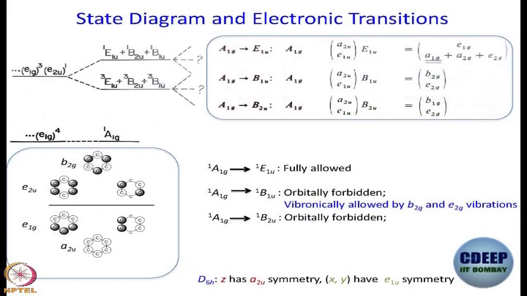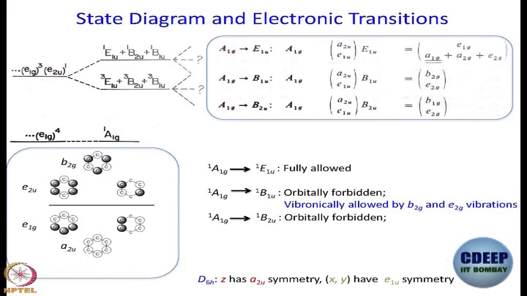But before that, this is a summary of yesterday's discussion. We have understood the symmetry of the pi molecular orbitals of benzene, and from there we have said that the ground state of benzene, not very surprisingly, is singlet A1G, because all occupied molecular orbitals are doubly occupied. As we have learnt earlier, that corresponds to a totally symmetric electronic state.